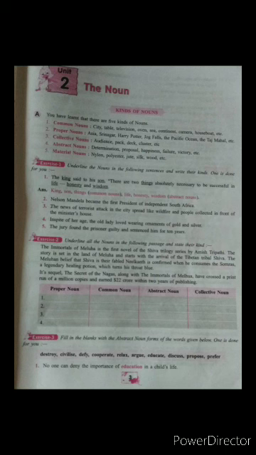Now exercise 1. It's not actually an exercise, it's for better understanding: underline the nouns in the following sentences and write their kinds. The first one is done for you already, in order to make you understand how to do it. The king said to his son, there are two things absolutely necessary to be successful in life: honesty and wisdom.